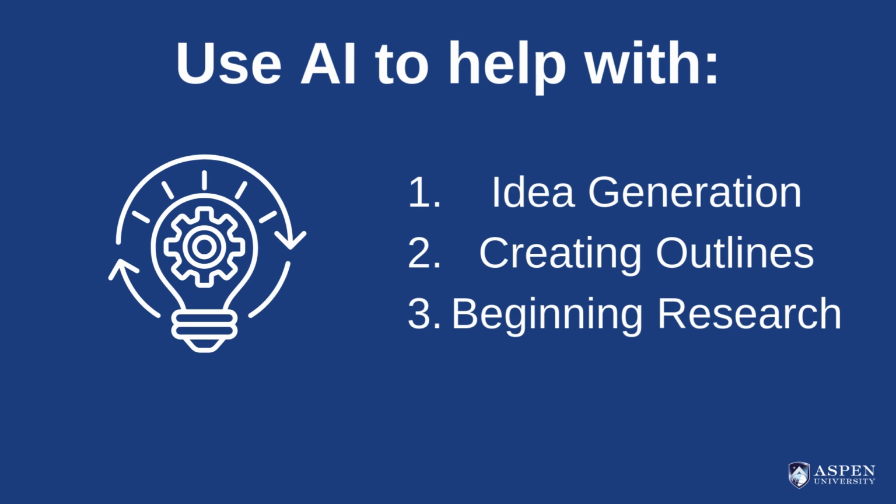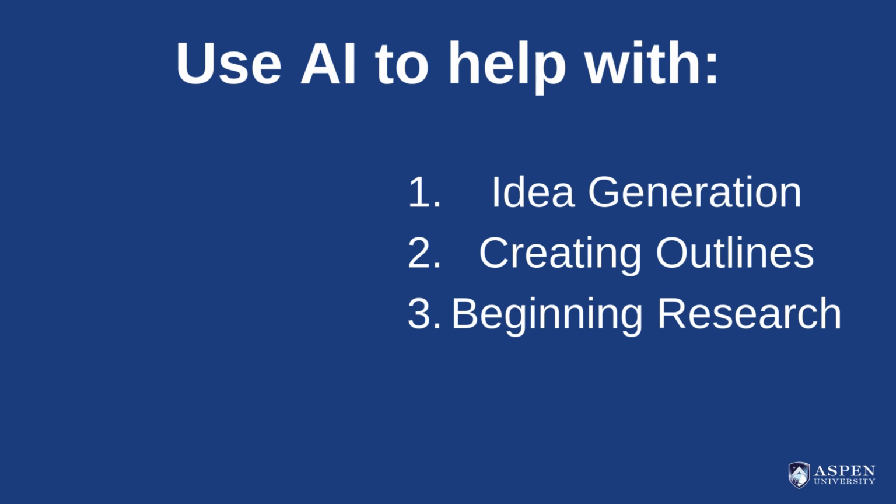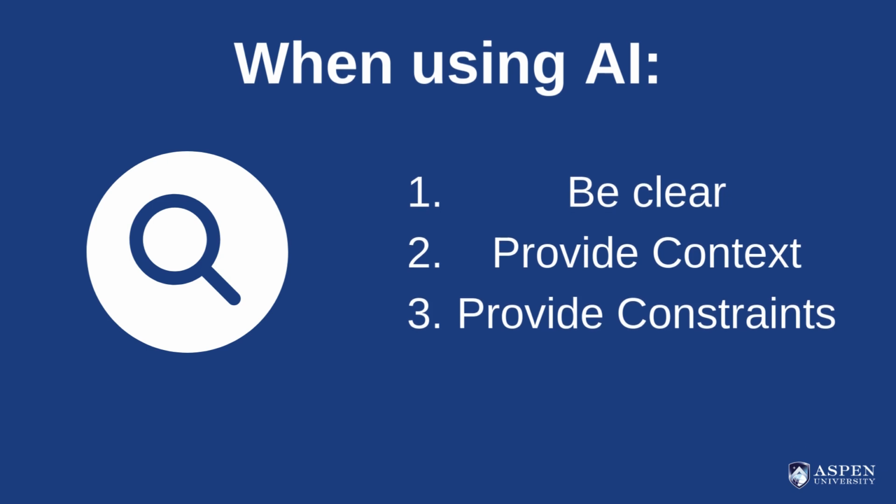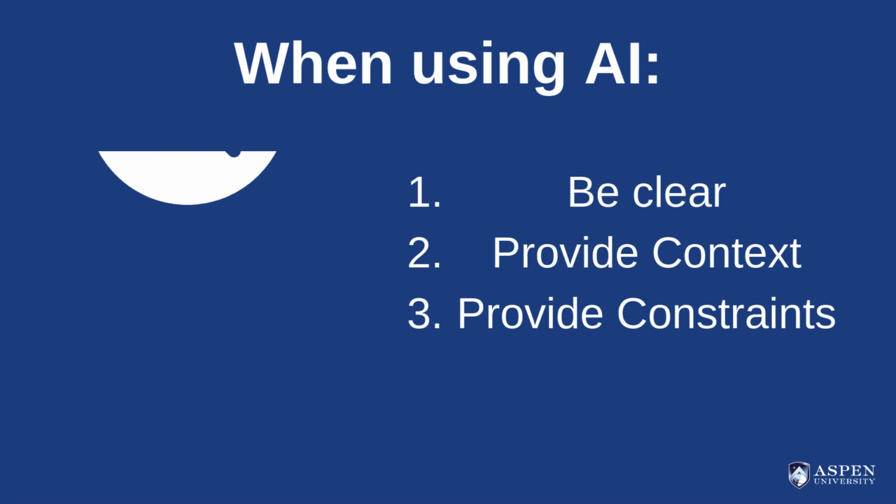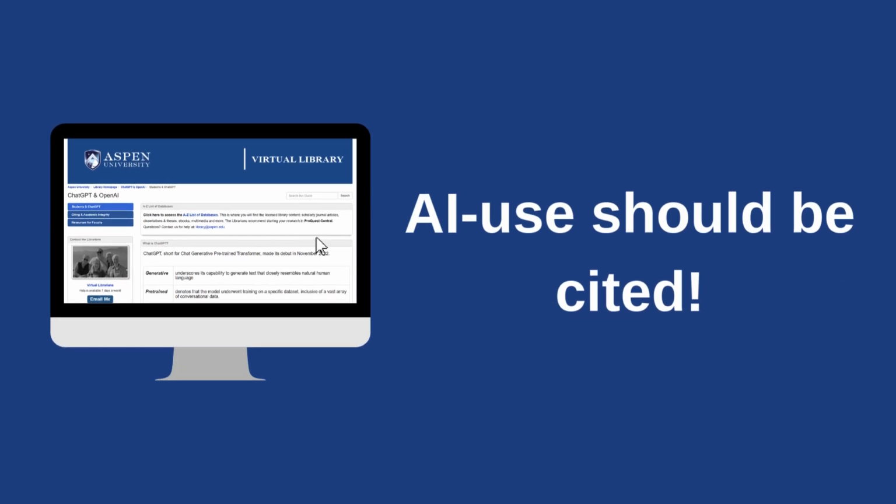AI can help you generate ideas and start your research. When requesting information from AI, make sure to be clear, provide context, and provide constraints. Your entire prompt should have a clear goal, such as an answer or action. The use of AI should always be cited. For help on citing the use of AI, use the library APA Citation Resources in ND2L.